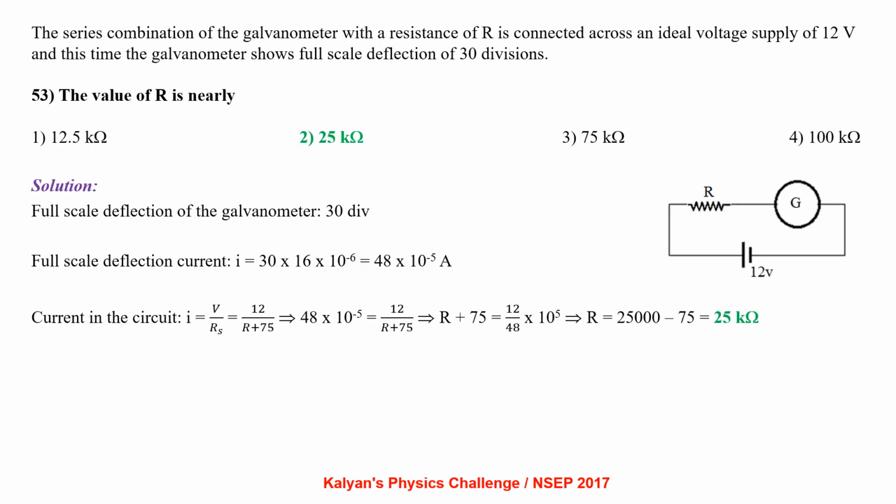The series combination of galvanometer with a resistance R is connected across an ideal voltage supply of 12 volts, and this time the galvanometer shows full scale deflection of 30 divisions. The value of R is nearly. Full scale deflection of the galvanometer is 30 divisions. So the full scale deflection current I equal to 30 into 16 into 10 power minus 6, that is 48 into 10 power minus 5 ampere. Current in the circuit I equal to V by R series, that is 12 by (R plus 75). 48 into 10 power minus 5 equal to 12 by (R plus 75), which gives R equal to 25 kilo ohm.